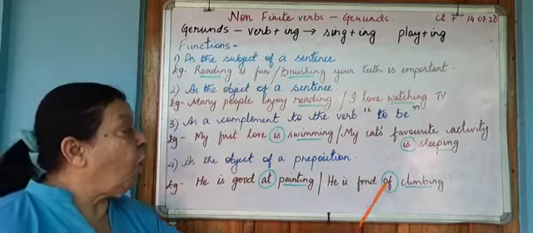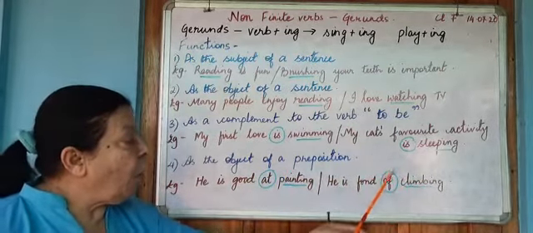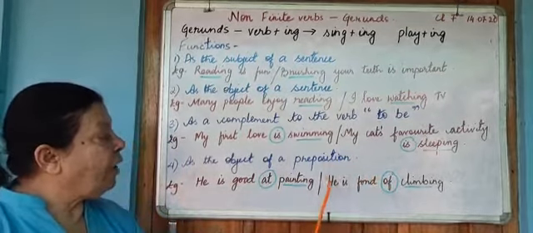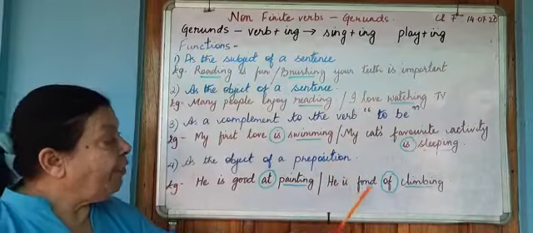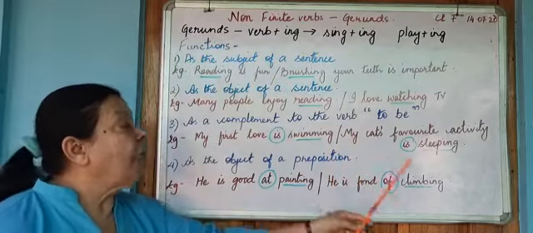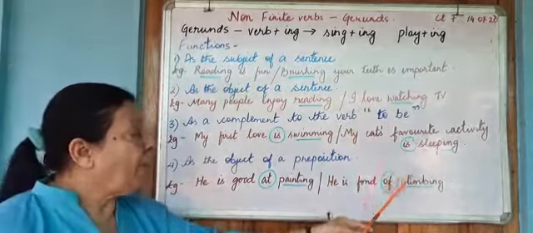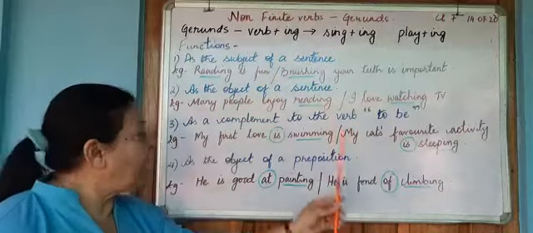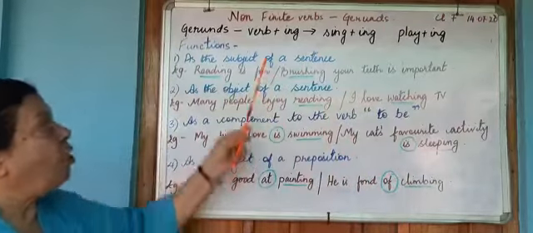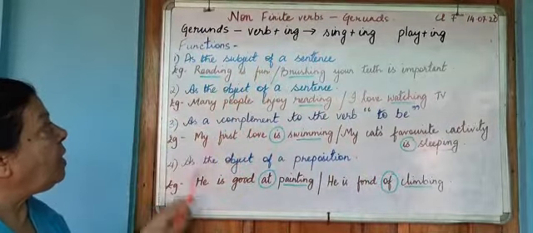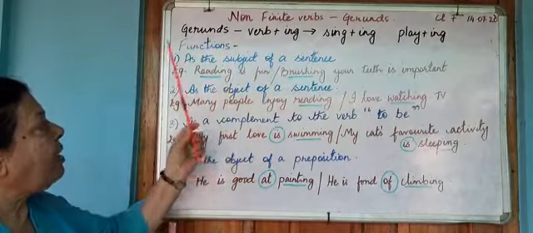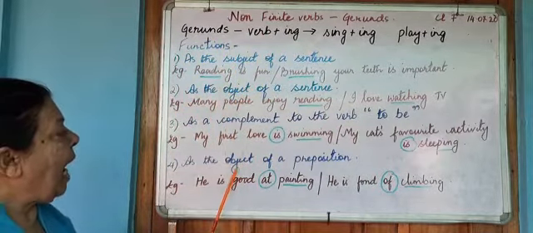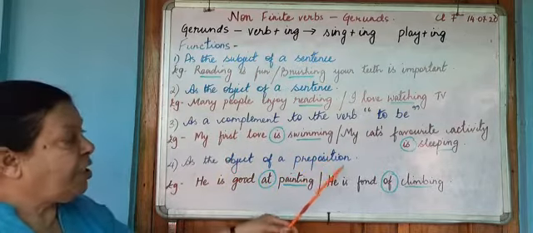He is fond of climbing. Again over here, is is my verb, and of is your preposition. What is he fond of? Climbing is the object. But since you have the preposition, we say it is the object of the preposition. Therefore, gerunds are ing words, either functioning as subject or object of a sentence, complement to the verb to be, and object of a preposition.